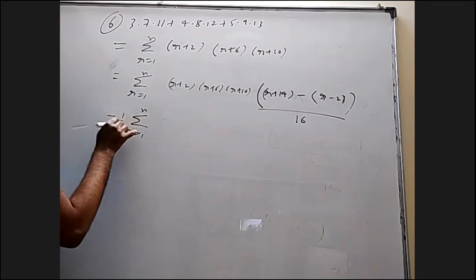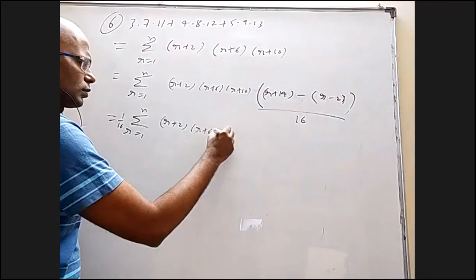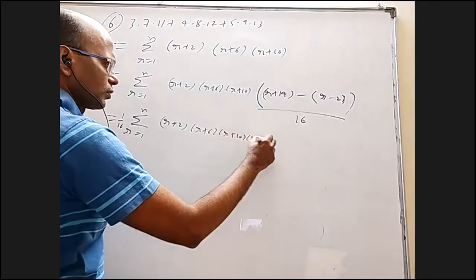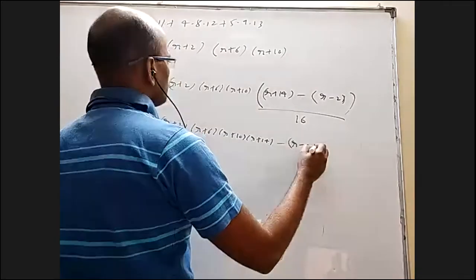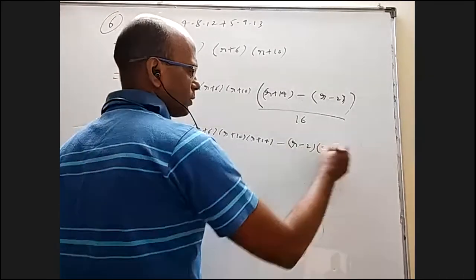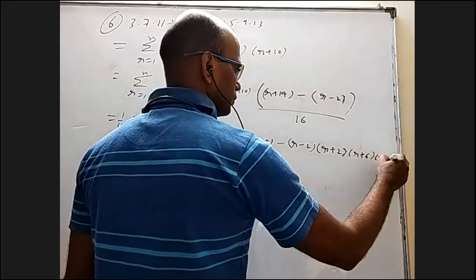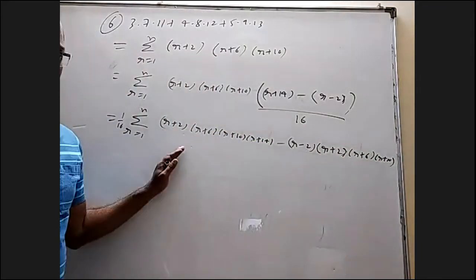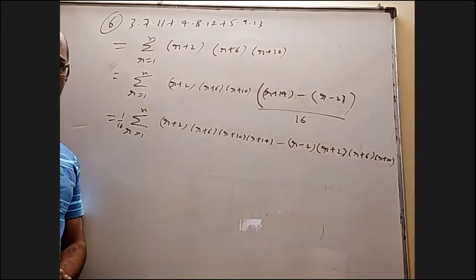So 1 by 16, (r plus 2)(r plus 6)(r plus 10)(r plus 14) minus (r minus 2). There is a small trick here. There's a problem: f of r minus f of r minus 4. And this is f of r. This is f of r minus 4. Right?